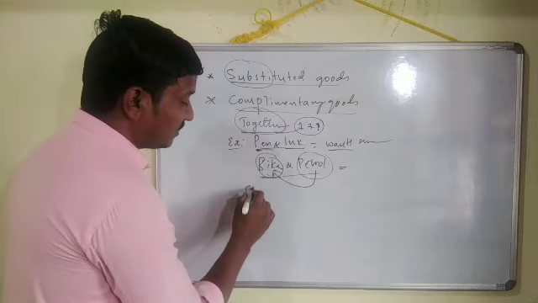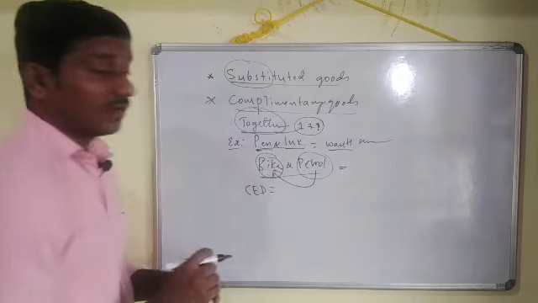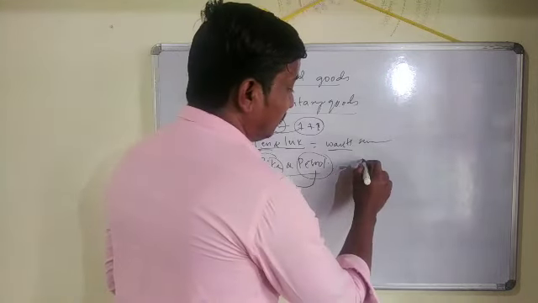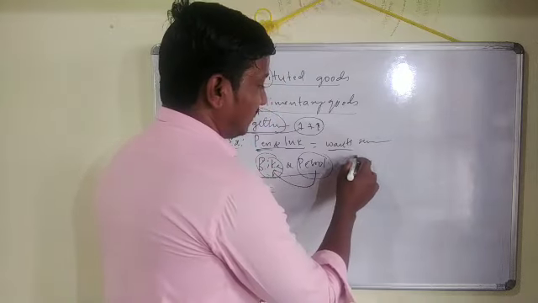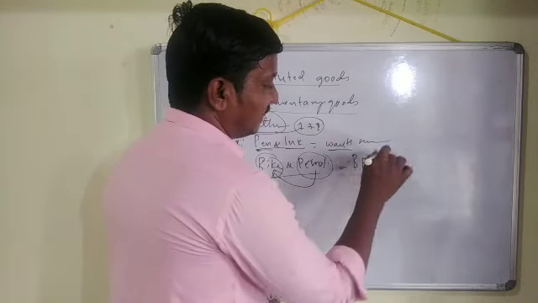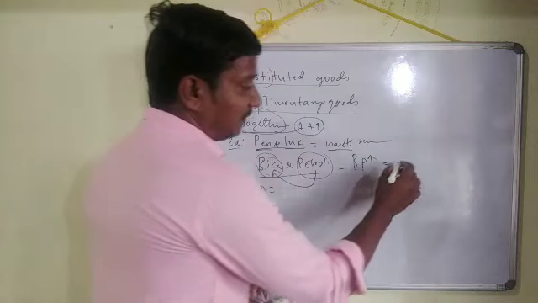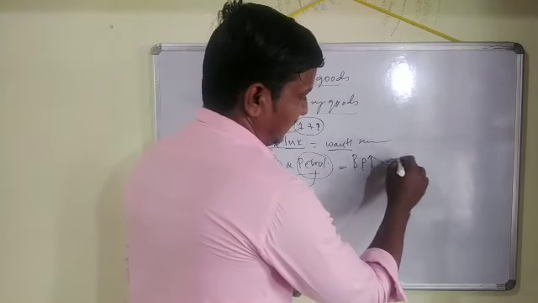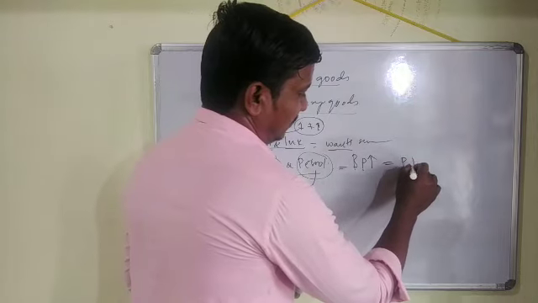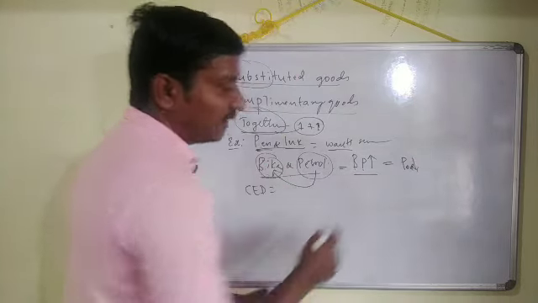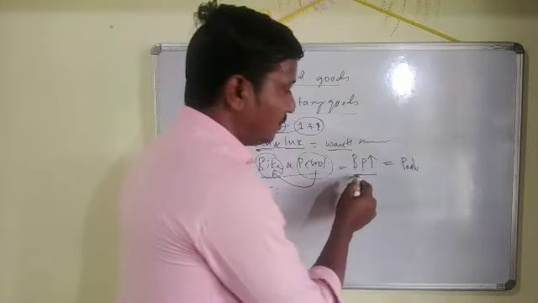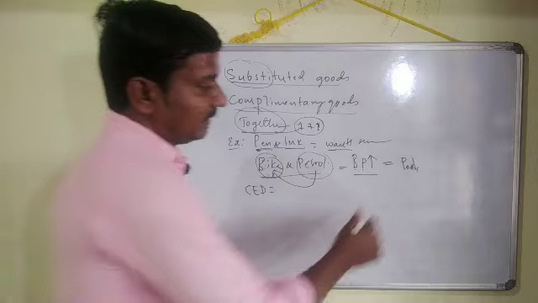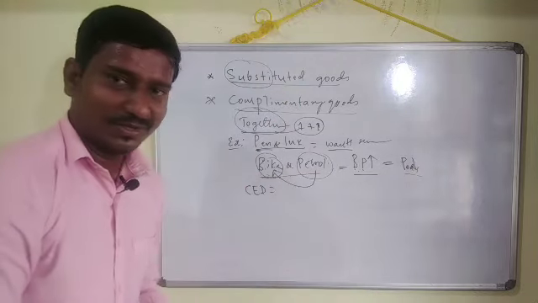And coming to the cross elasticity of demand. What is the cross elasticity of demand for these goods? Just look here. If the price of the bike increases, then at the same time the demand for petrol decreases. I can write it as QD of petrol. Why? Because if the bike price increases, obviously people are not going to buy the bike. As bikes are not bought, the quantity demanded of petrol also decreases.